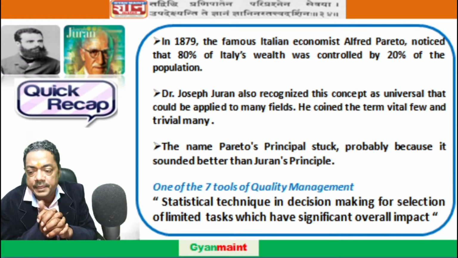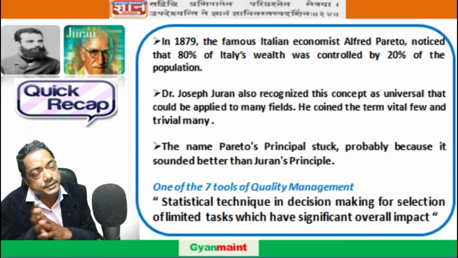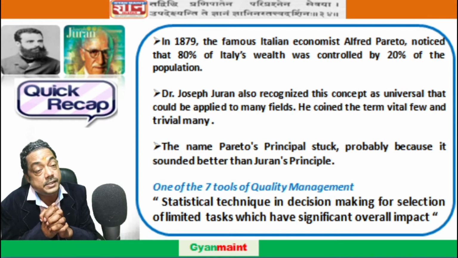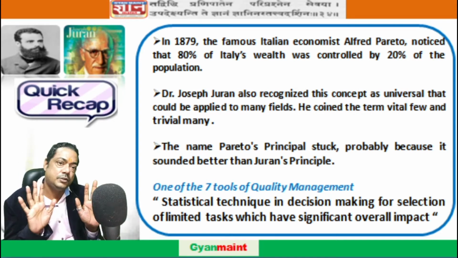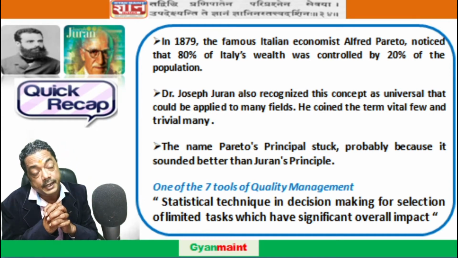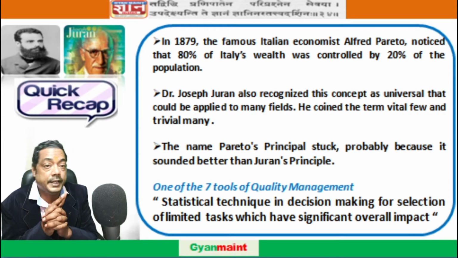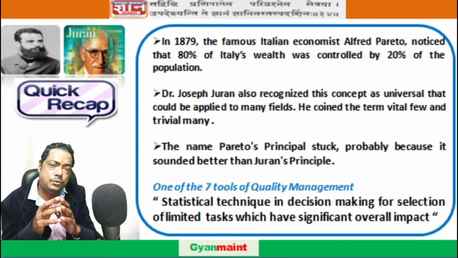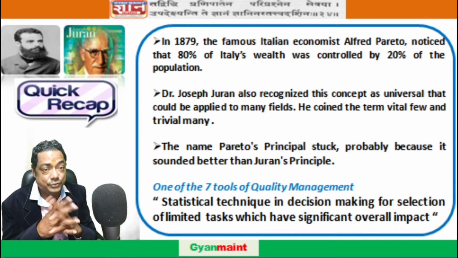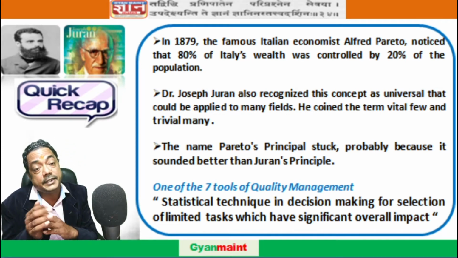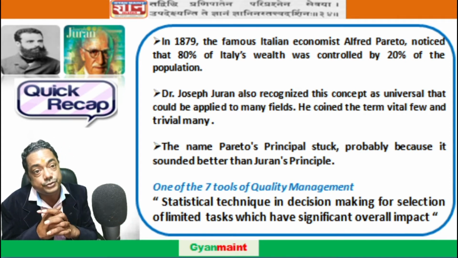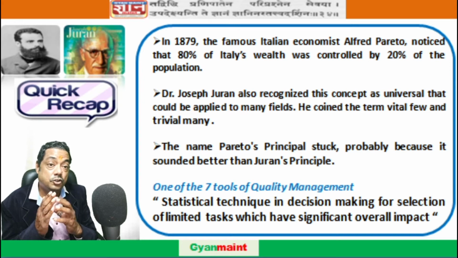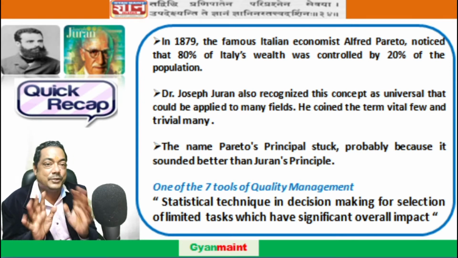So now let us have a small recap on Pareto. Pareto was an Italian economist. He found that 80% of Italian wealth was controlled by 20% of its population. This is what is the 80-20 rule. And Dr. Joseph Juran established that this is a universal phenomenon, and it can be used anywhere. In industry also, in most circumstances it can be used. But because Pareto was so generically used, in industry it is still called Pareto analysis.